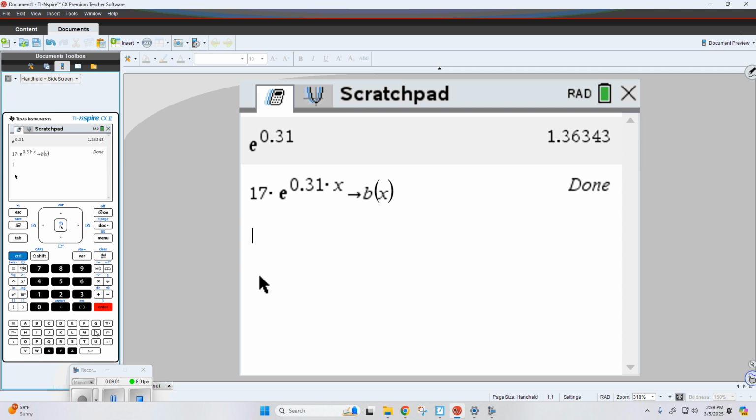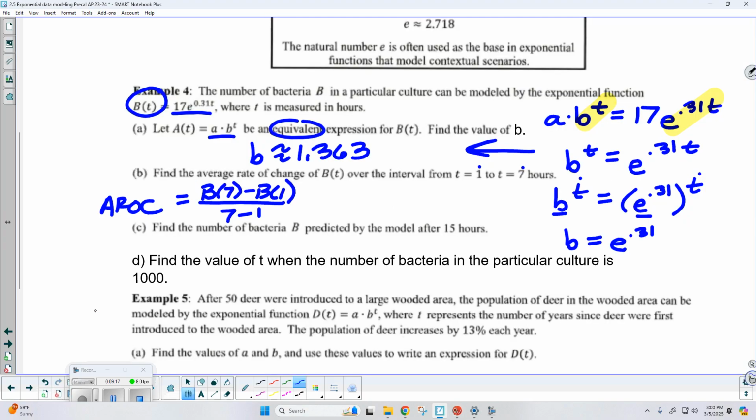So now every time I type b in the calculator, it's going to refer back to this function. Like, let's say I want to know the number of bacteria 5 hours after we've started. Okay. Well, that would be about 80 bacteria. Okay. So because I've already got it stored in the calculator, well, why don't I go ahead and just type in exactly what we've got right here.